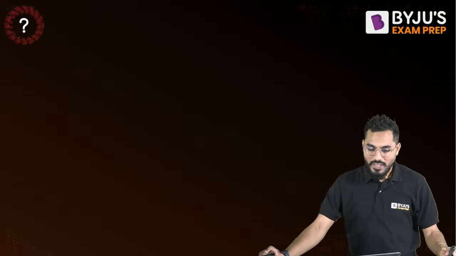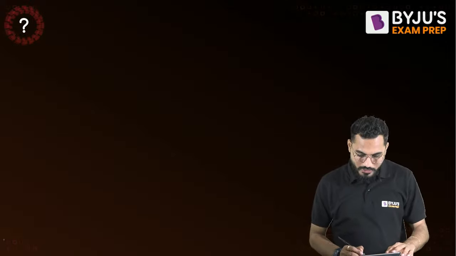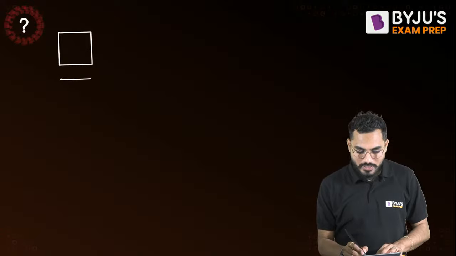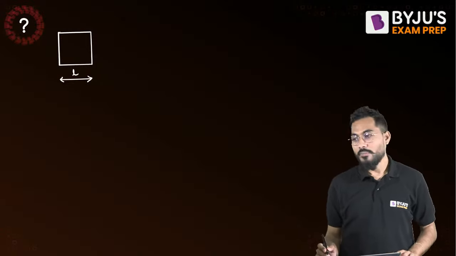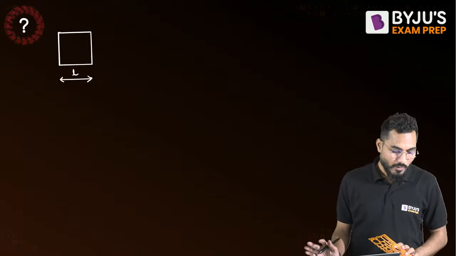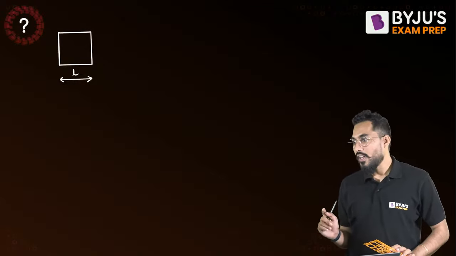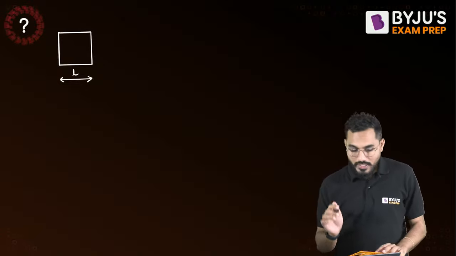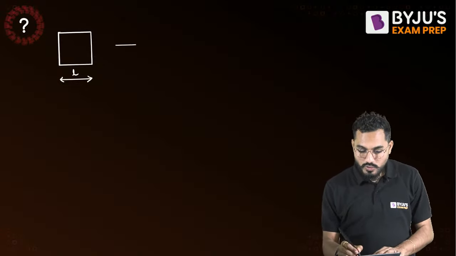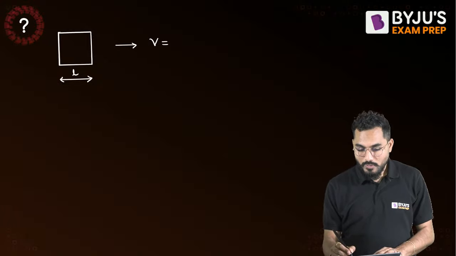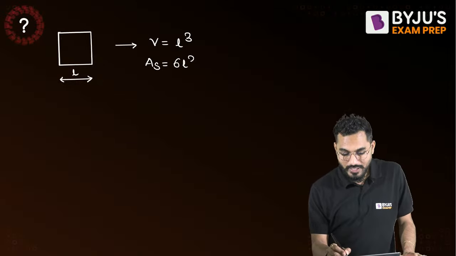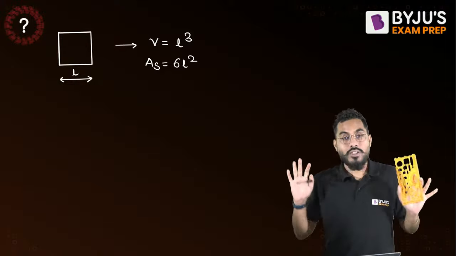Sir, it's very simple. If I select one particular cube, let's say the length of the cube is equal to L. Is it understood? Then volume is L cube, and surface area is, since the cube has 6 faces, 6L square. So volume by surface area will be L by 6.